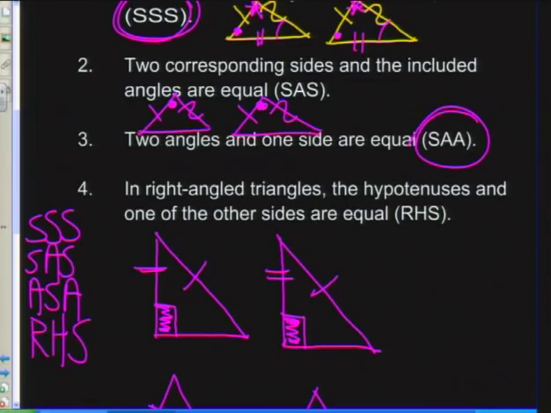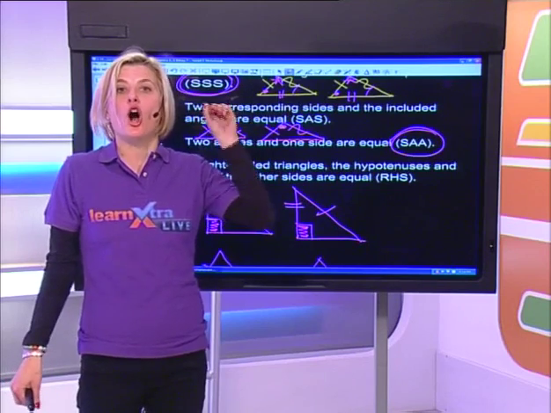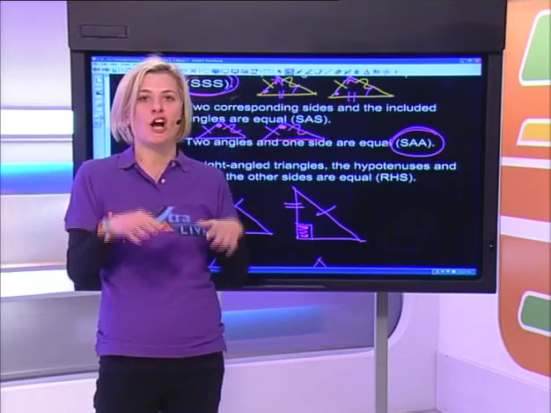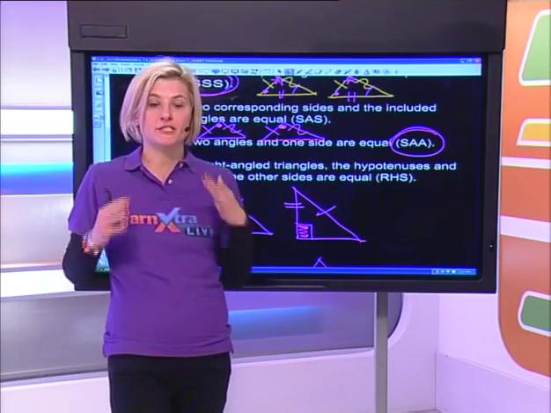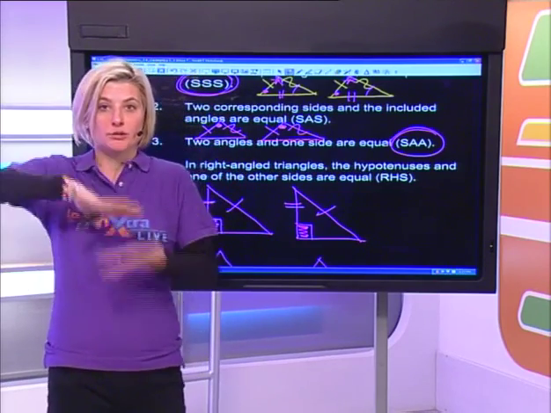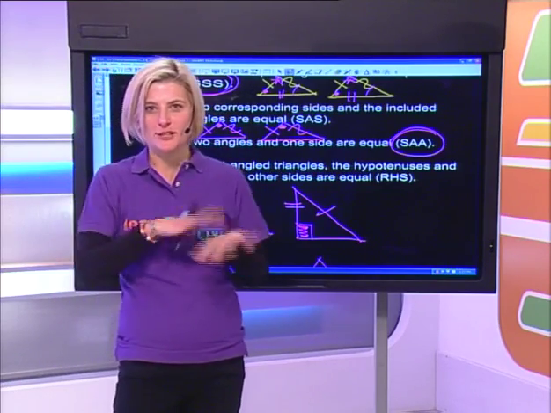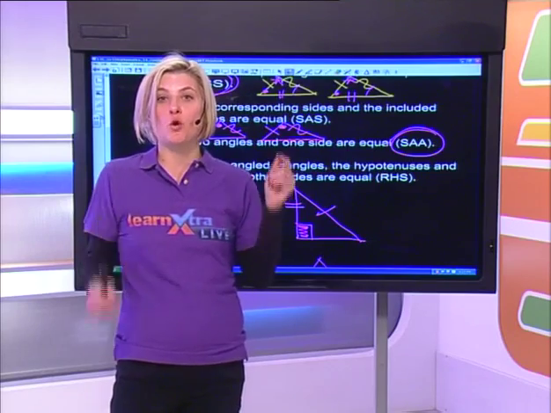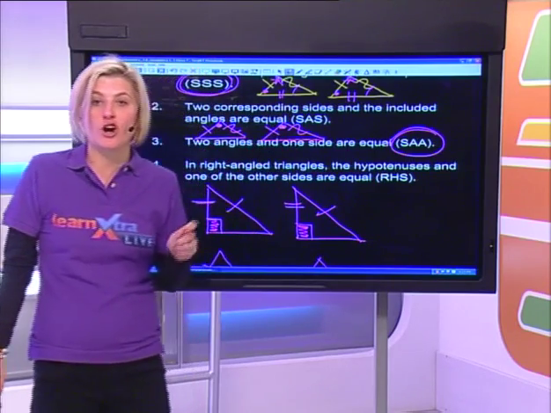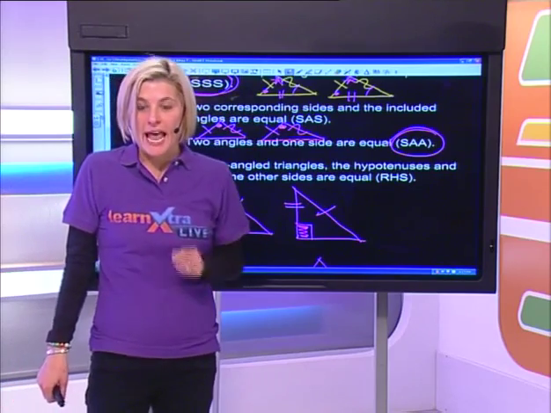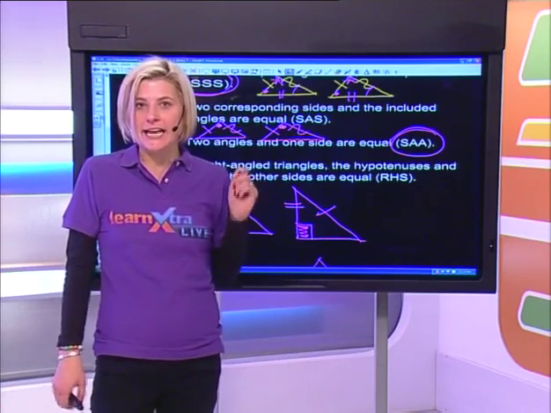Now, these 2 triangles are congruent. That means that they are exactly the same in every respect. If you were to cut them out and put the 2 on top of each other, they will fit perfectly. So you will call the 2 triangles congruent to each other. And the reason is side, angle, side.